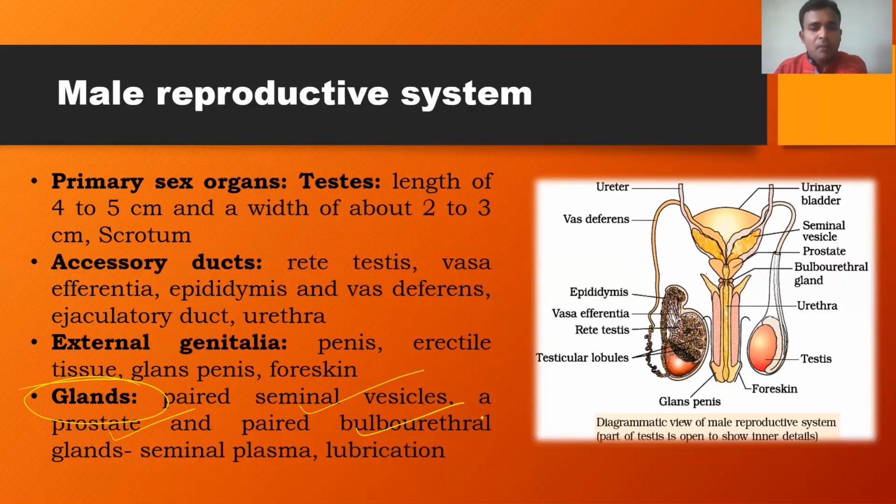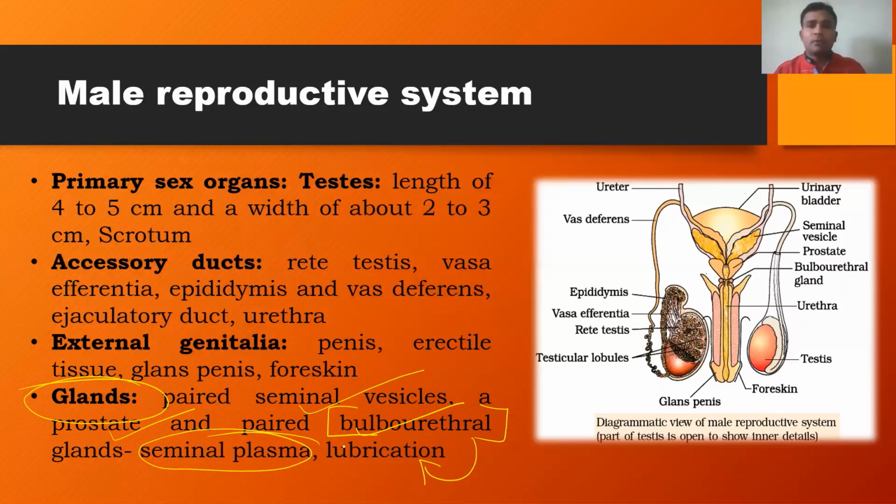The bulbourethral glands are also called Cowper's glands. These glands are mainly responsible for the secretion of seminal plasma. But in particular, the bulbourethral gland is mainly responsible for the secretion of a fluid which lubricates the penis during the mating process.